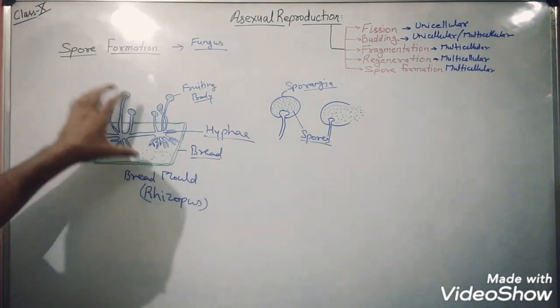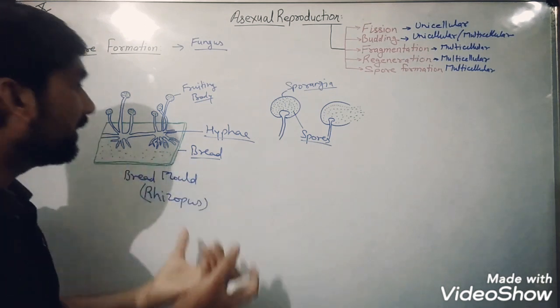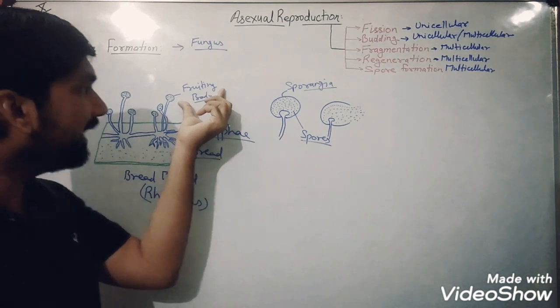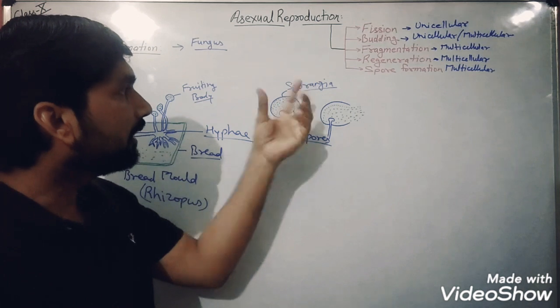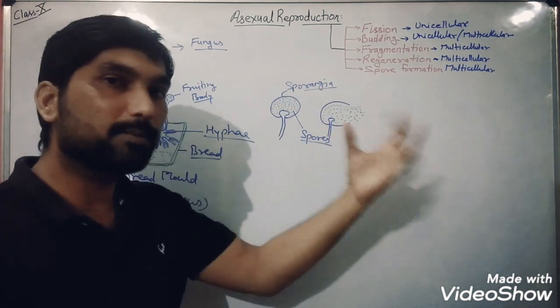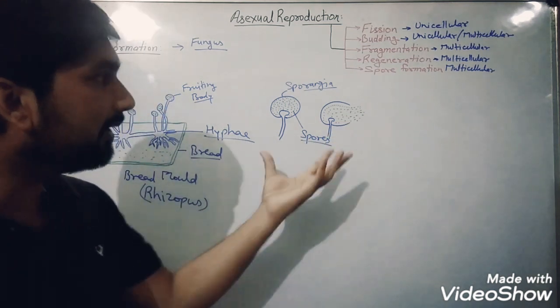So when the fungal species gets favorable condition, food, they will flourish their colony, they will make their fruiting body. Inside the fruiting body, multiple spores will be produced, and when these fruiting bodies burst, the spores are going to disperse with the help of air, because they are very minute structures, very light weighted.